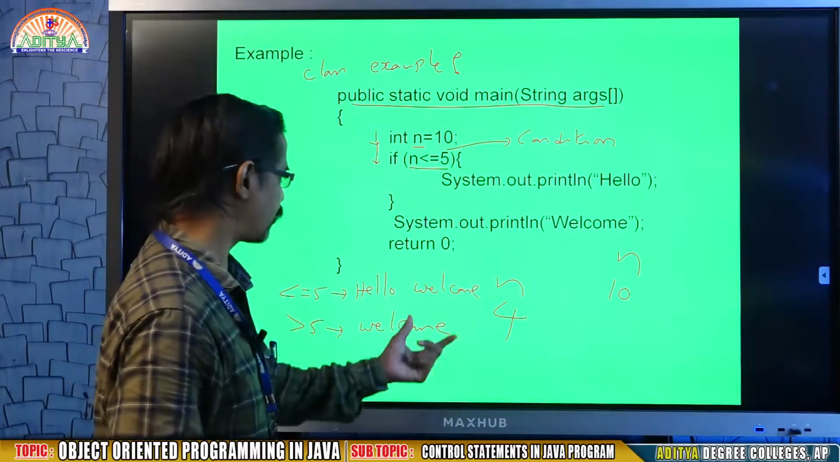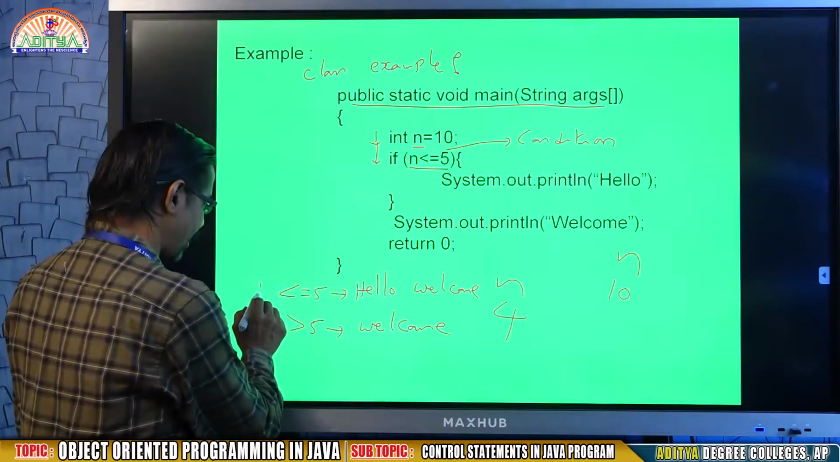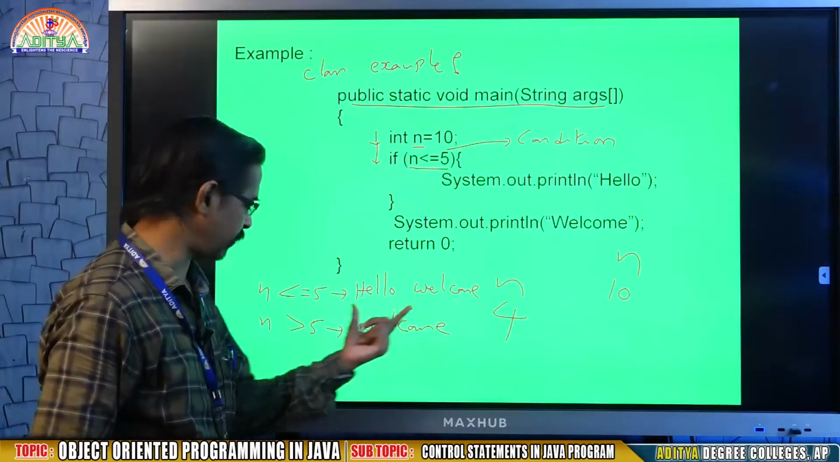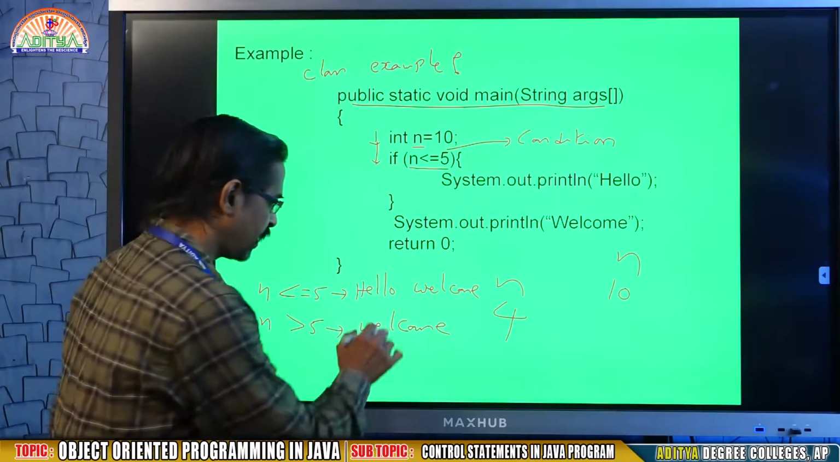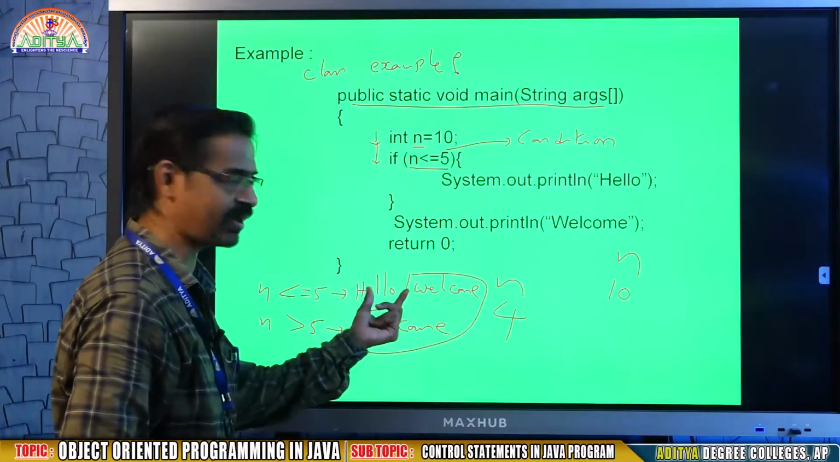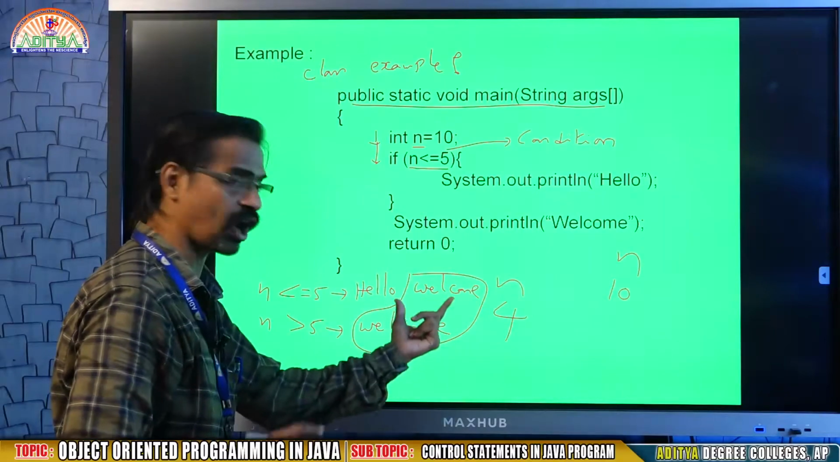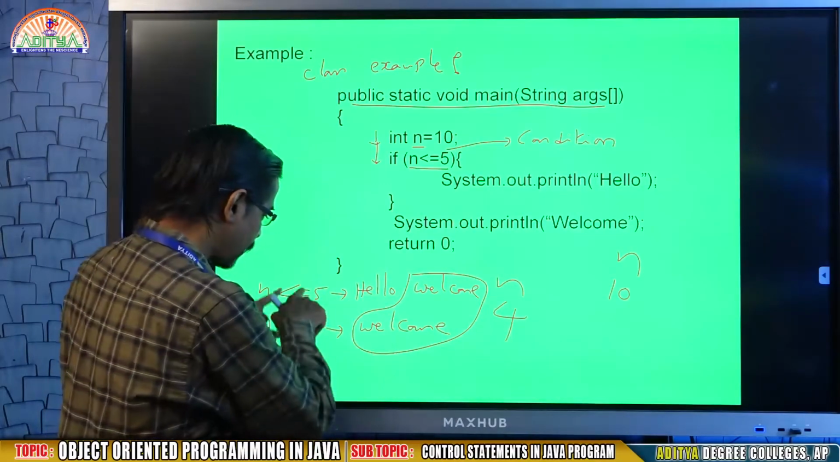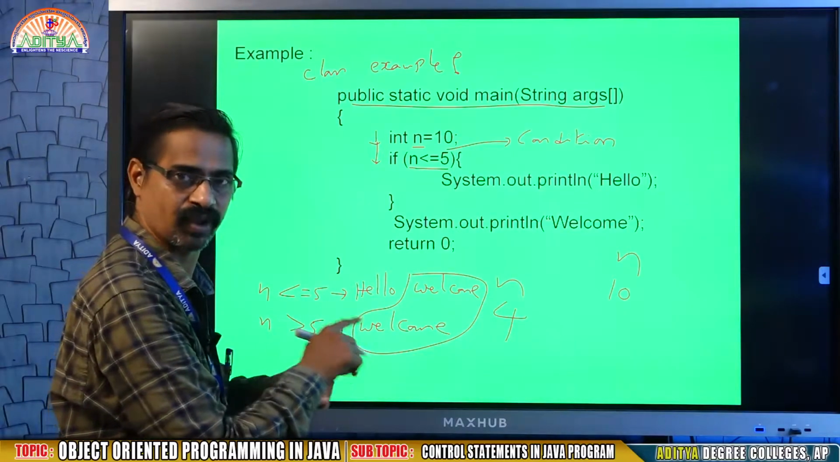Its meaning is, if the given n value is less than or equal to 5, I need hello welcome, otherwise I need welcome. In both, welcome is common, that's why I divided the line: hello on one side, welcome as a common line to execute in both situations, because welcome is required in both situations.